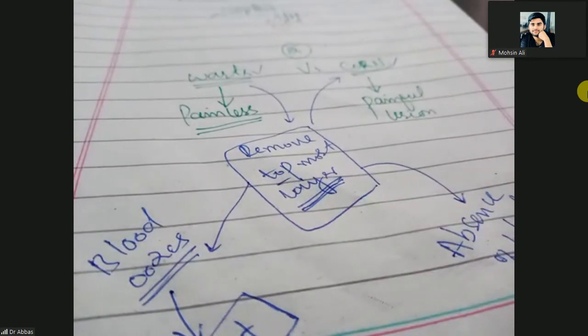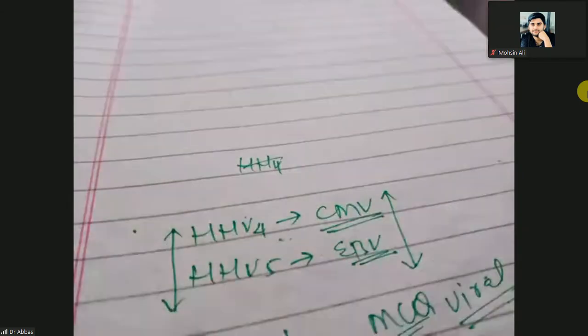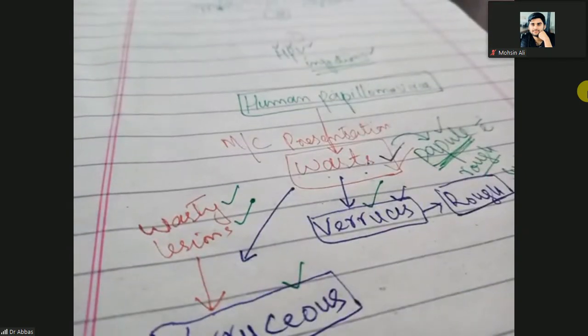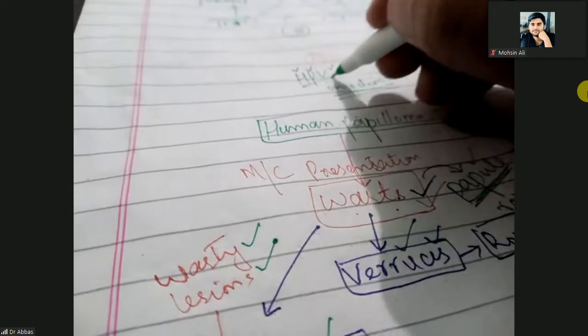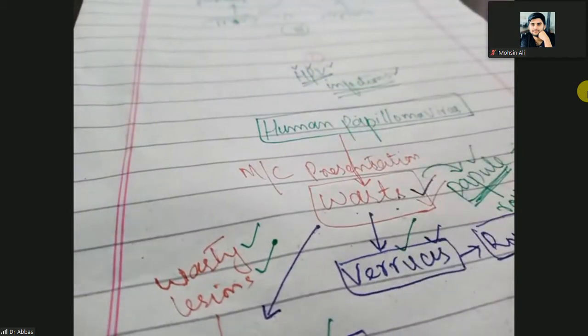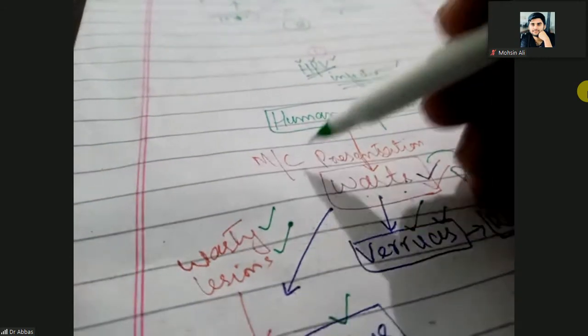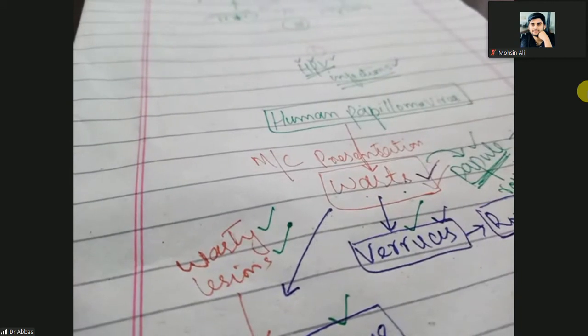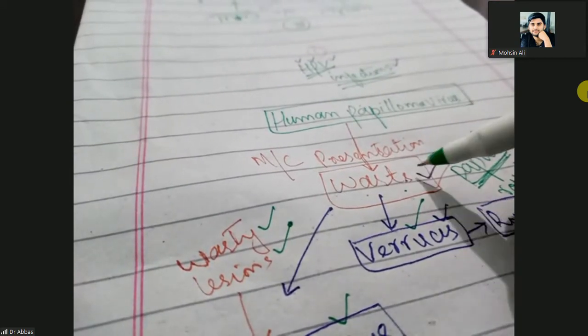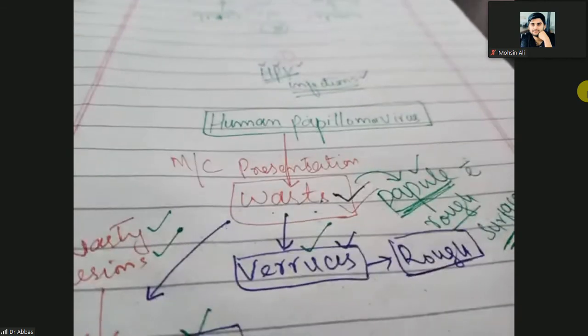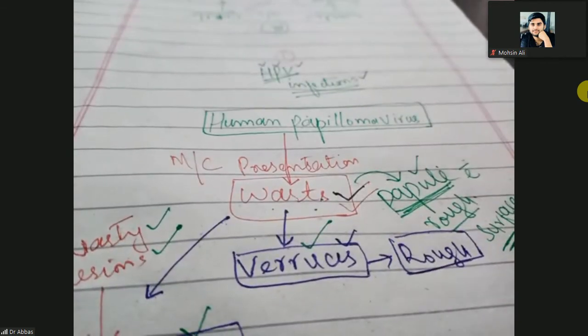So, again repeating. Today we will discuss the HPV, human papilloma virus infections, and most commonly when there is a human papilloma virus infection, the skin is presented with the warts. Warts are papules with a rough surface.